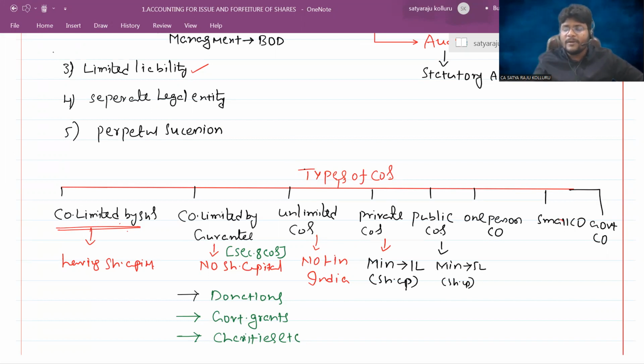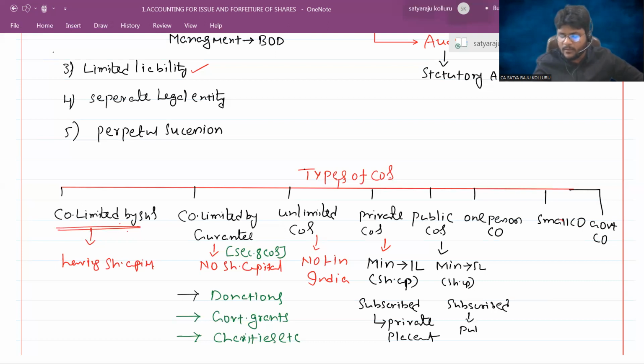In public companies, the shares are subscribed by the general public, so subscribed through public issue. Yes, they are able to issue. They can go for a public issue. Do you understand, all of you?